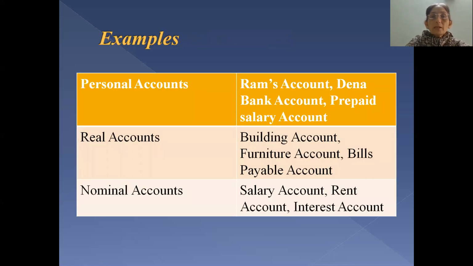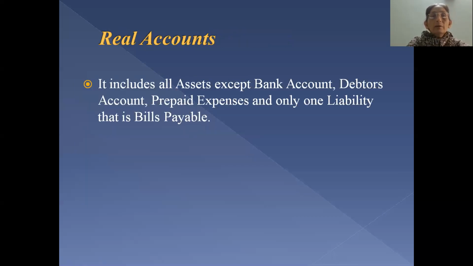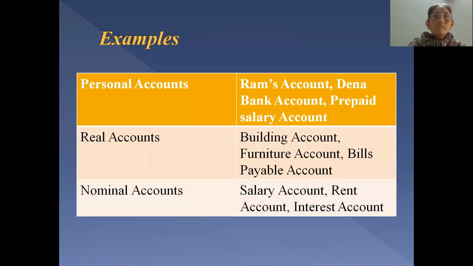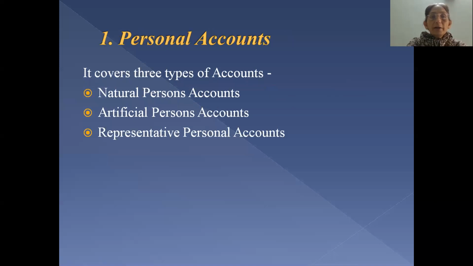Now, personal accounts, as I said, is subclassified into three parts. If you see the earlier slide, then personal accounts are subclassified into natural persons accounts.